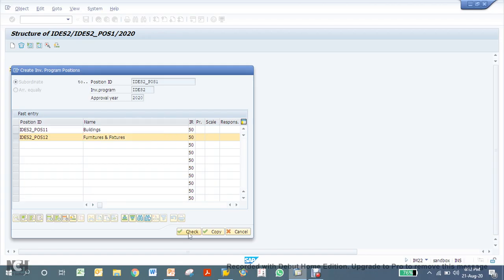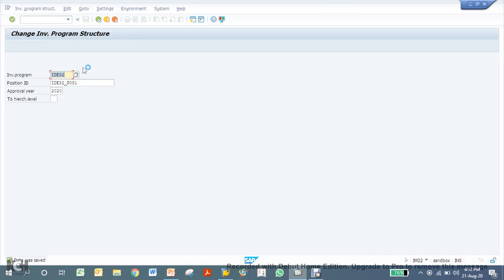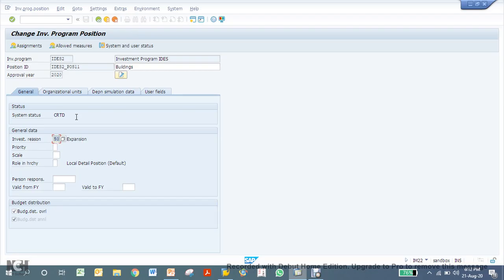Click check, all okay, then click copy. So it has been created. So now save it. You can again go in and see, double click on this, it will show you all these second level positions.